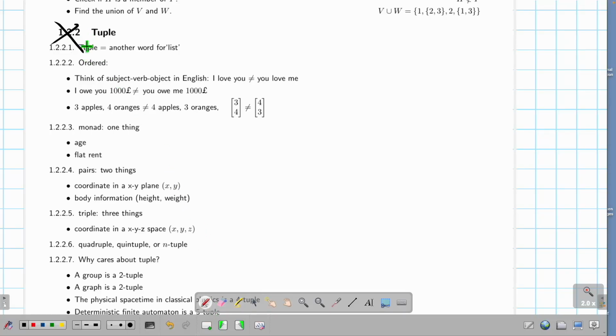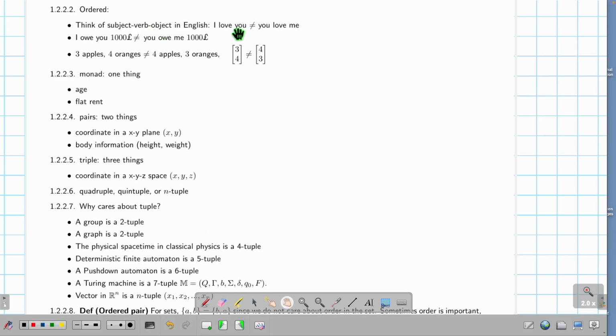Technically speaking, nothing interesting here. So what the heck is a tuple? It means list. For example, "I love you" is not the same as "you love me" because the order matters. So that means order is important in a tuple. 3 apples, 4 oranges is different from 4 apples and 3 oranges.